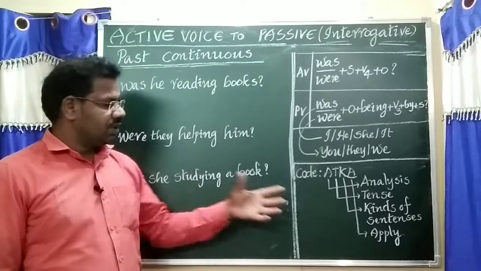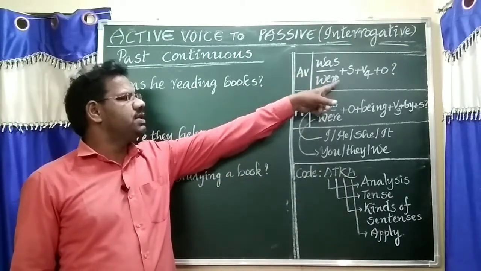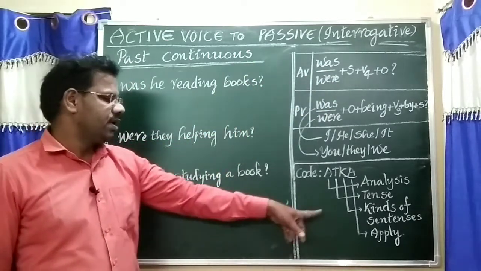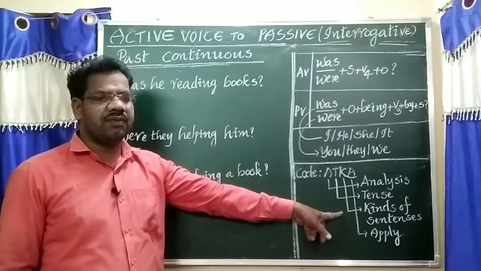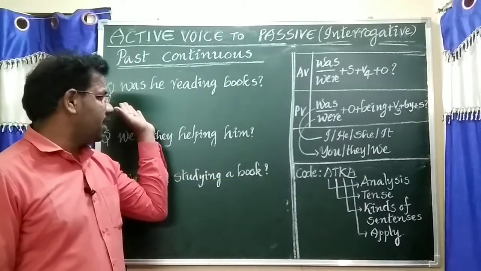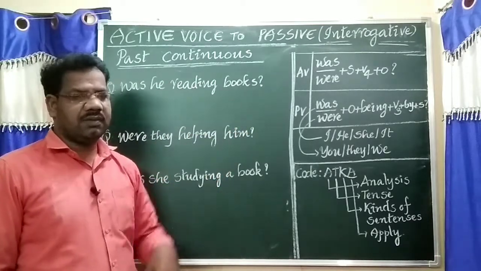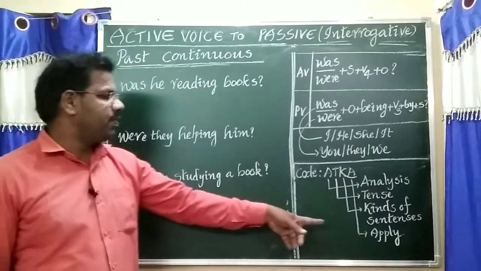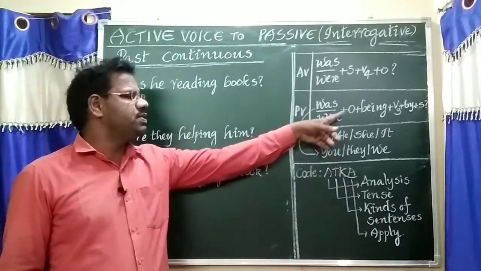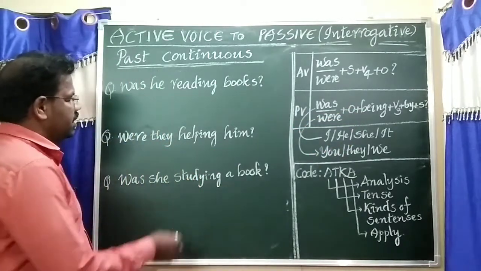Now, to find tense, either was or were, subject before object refers to past continuous tense. To find kinds of sentence, start with helping verb, ends with question mark. This is the interrogative model. And A for apply means this one, passive structure: either was or were, object being V3, preposition by subject. Now answers.